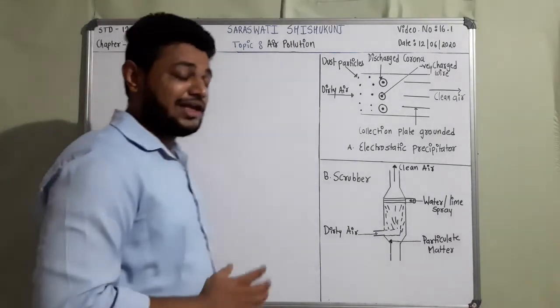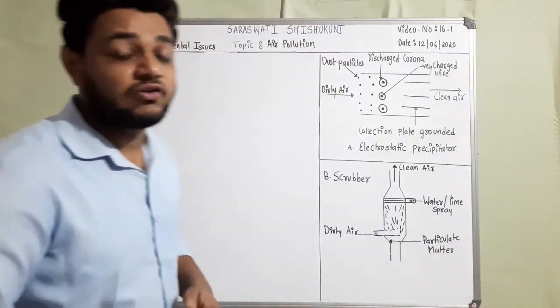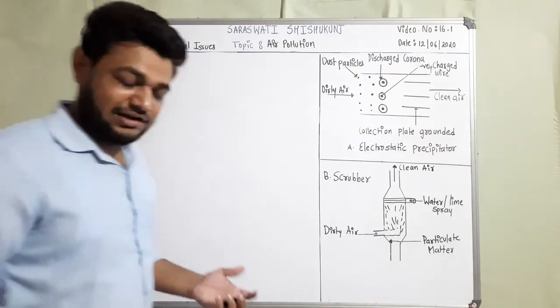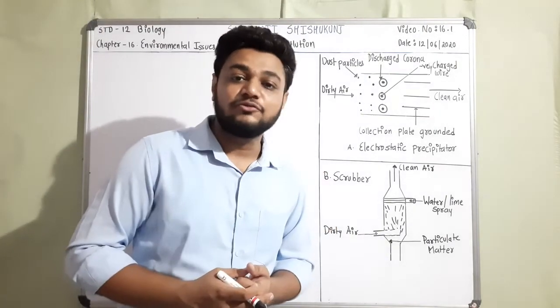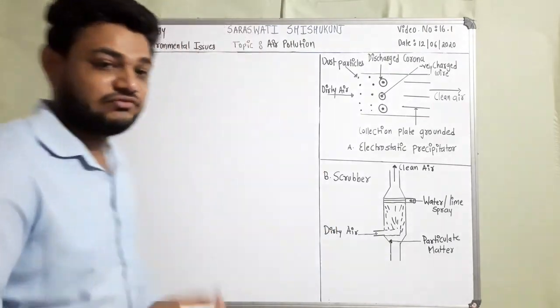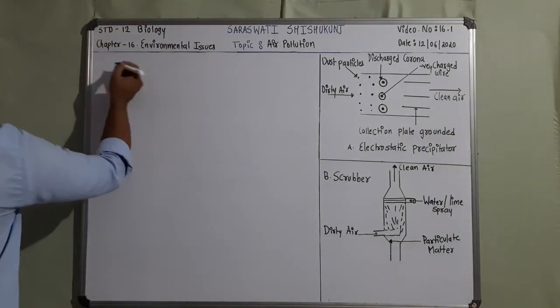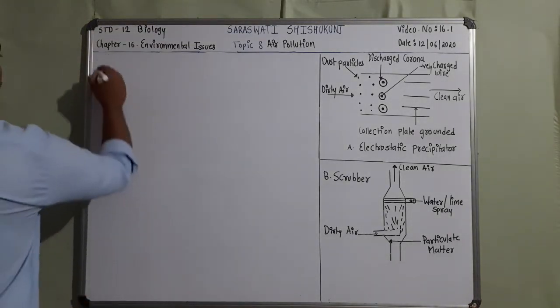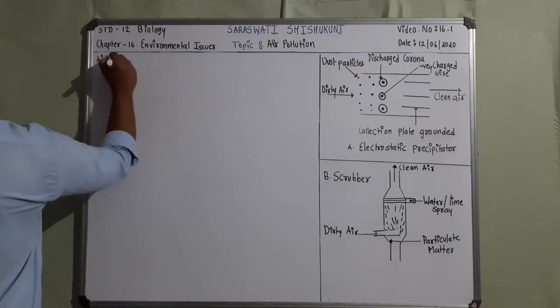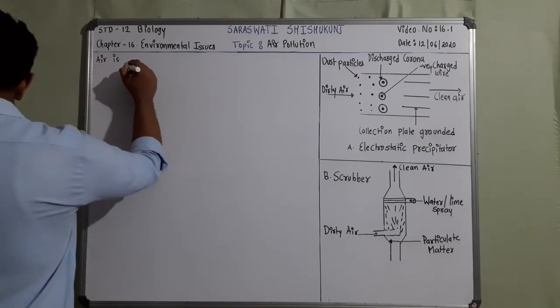Now air is a basic need for all living organisms, right? We require air to breathe because we undergo the respiratory process. To produce energy we require oxygen. So air is a basic requirement.